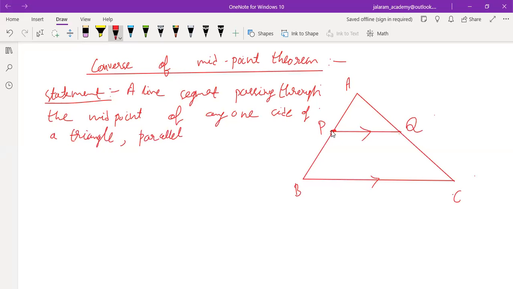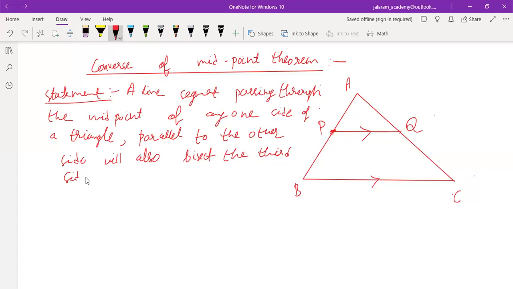It is passing through the midpoint of one side and is parallel to the other side. Such a line will also bisect